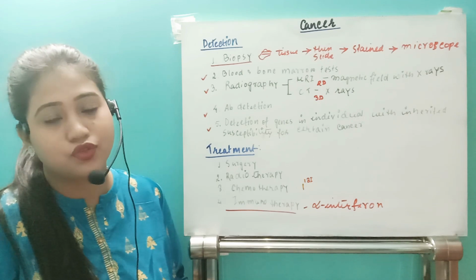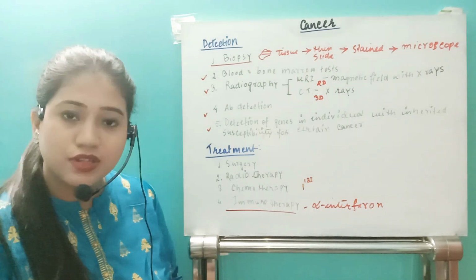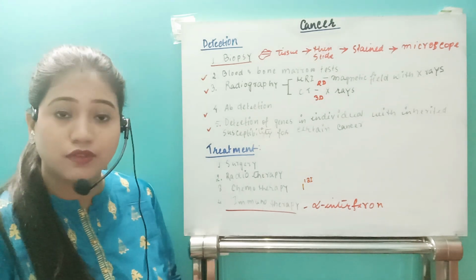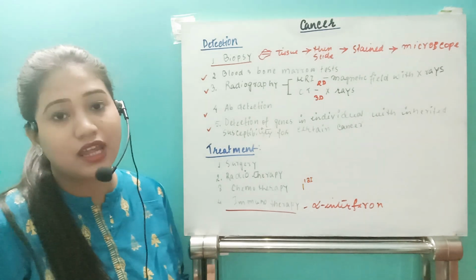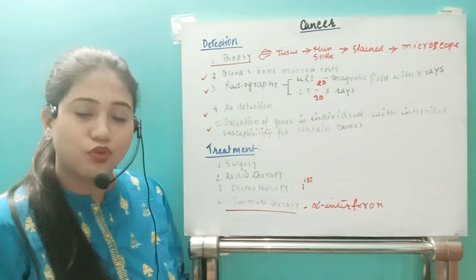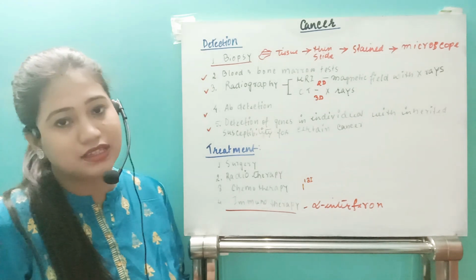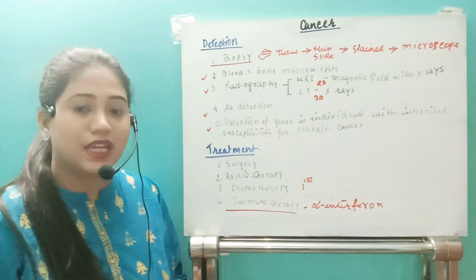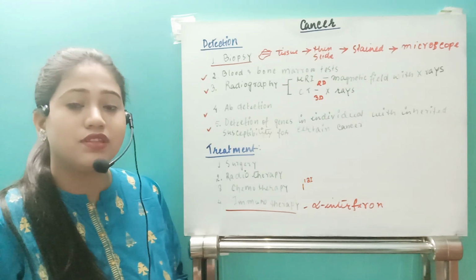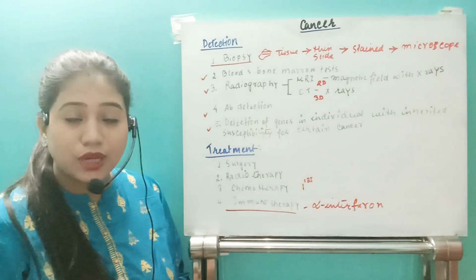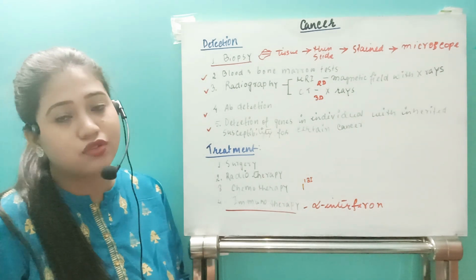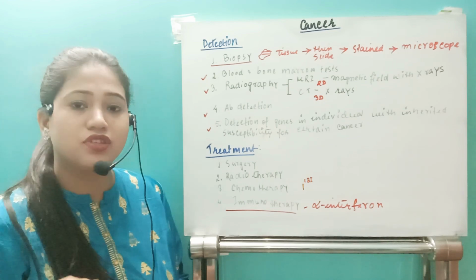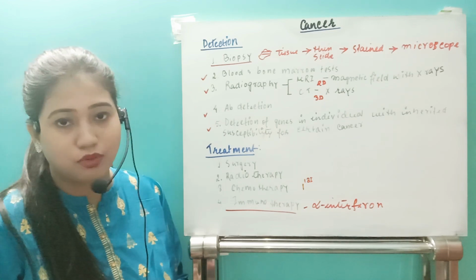Hope you have understood. We have discussed the first definition, what is cancer. Then we saw the main causes of cancer: the development of proto-oncogene to oncogene, and the mutation of the tumor suppressor gene. Second, we saw the differences between benign tumor and malignant tumor, and also discussed contact inhibition and metastasis. Just remember these words, they are very important.